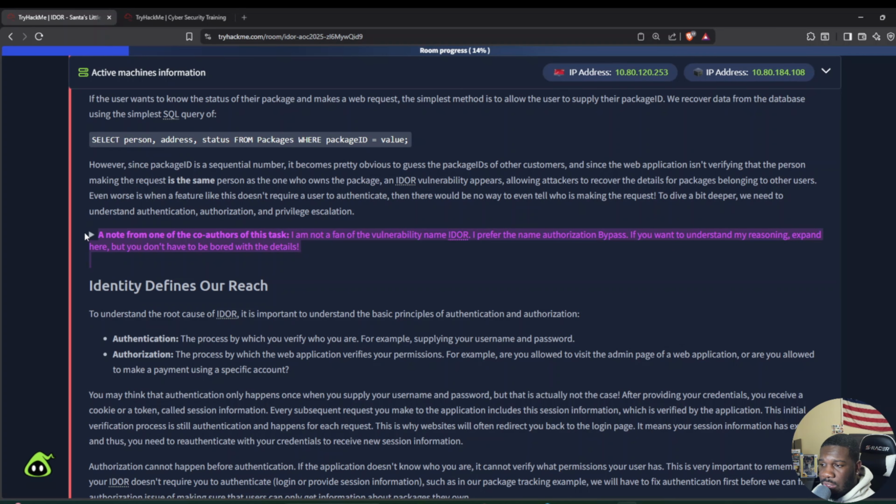And then right here, they have a note from one of the co-authors of this task. I'm not going to read this because it could get a little confusing, but if anybody is interested, you should read what they have to say right here.